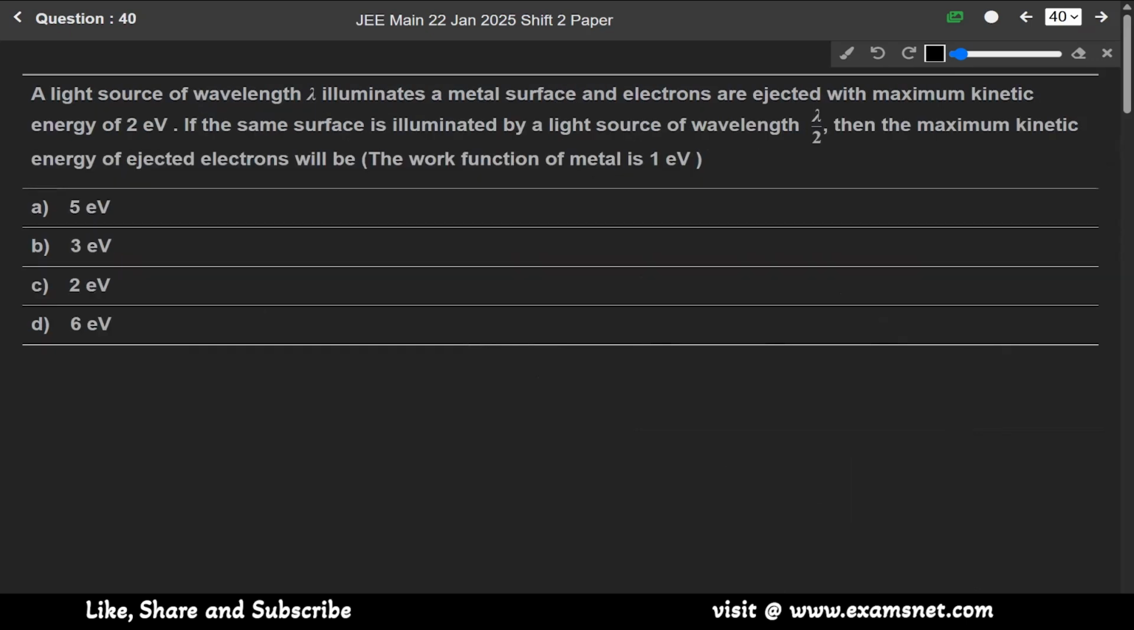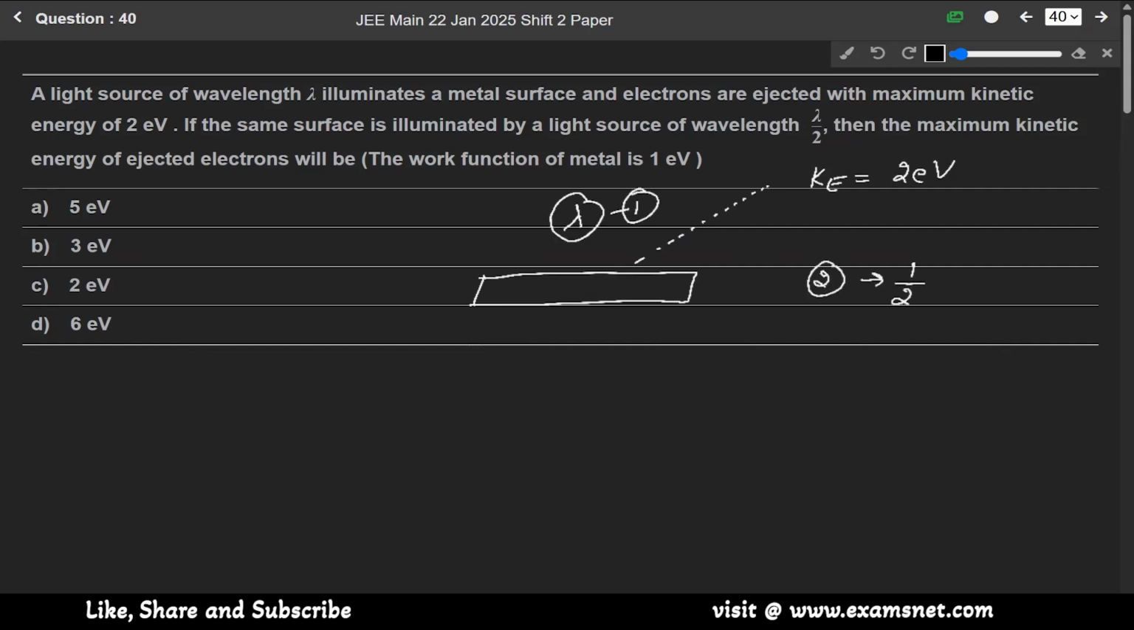Now question 40. A light source of wavelength lambda illuminates a metal surface and electrons are ejected with the maximum kinetic energy of 2 electron volt. Let us consider this a metal surface and electrons are ejecting from this metal surface with a maximum kinetic energy given as 2 electron volt. If the same surface is illuminated by a light source of wavelength lambda by 2, at first the wavelength is lambda, and at the second time the wavelength is half of previous one. Then the maximum kinetic energy?